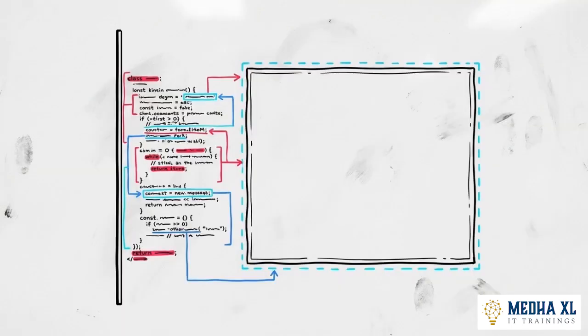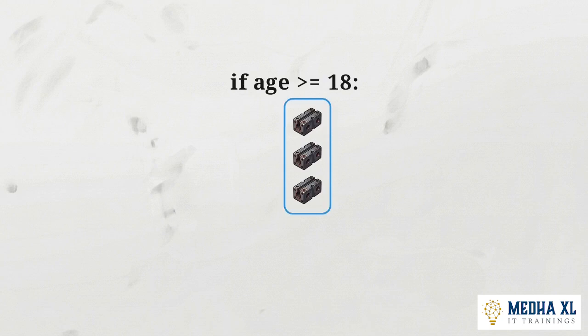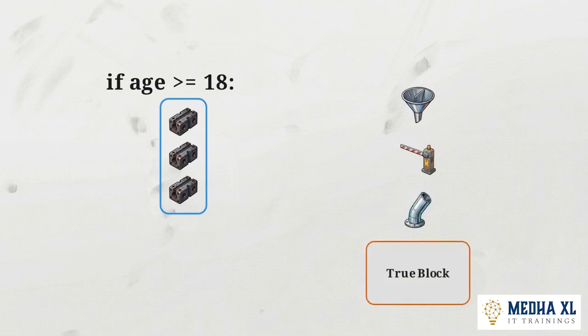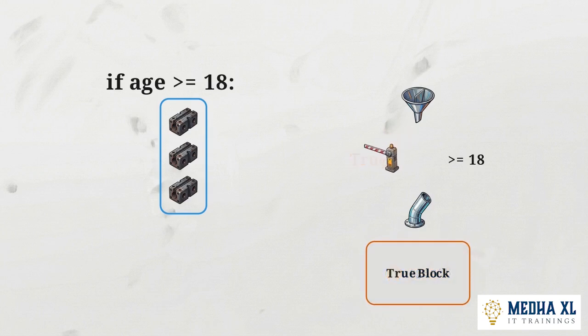Any code pressed against the left margin sits outside the gate. By indenting the lines immediately following the colon, you visually and functionally bundle them into the execution block guarded by the if statement. This logic model maps exactly how that gate operates. On the left, we set our threshold, if age is greater than or equal to 18. When the input value of 18 drops into the node, the condition evaluates to true. The gate opens, and the logic flows cleanly downward into the execution block.